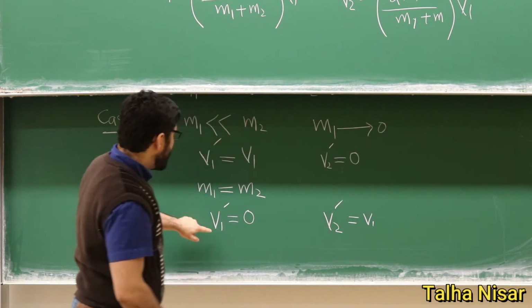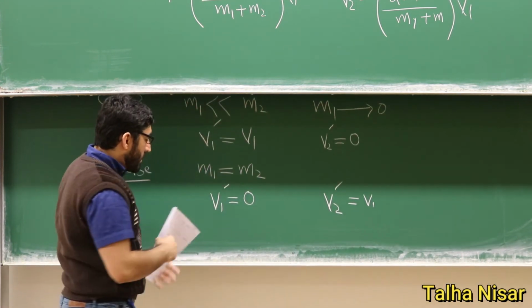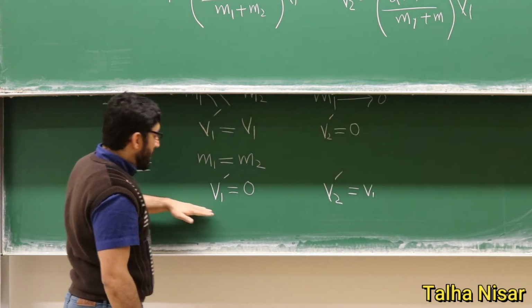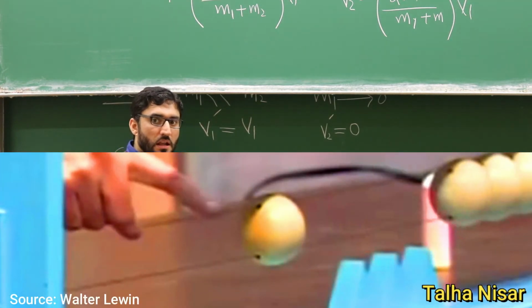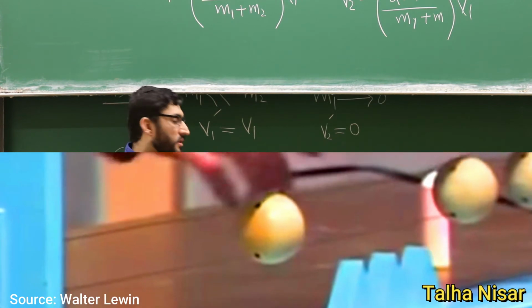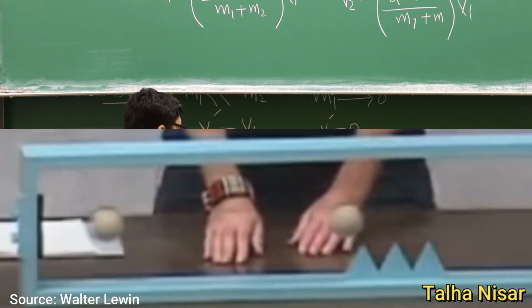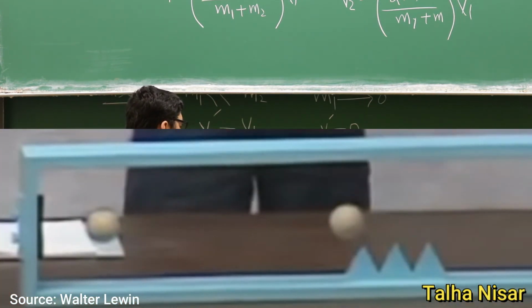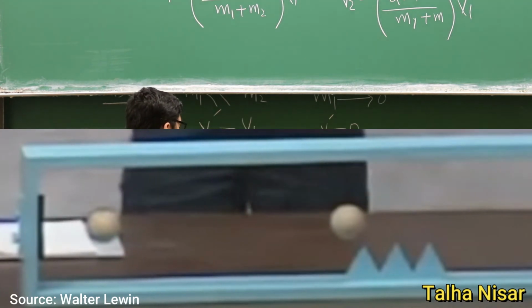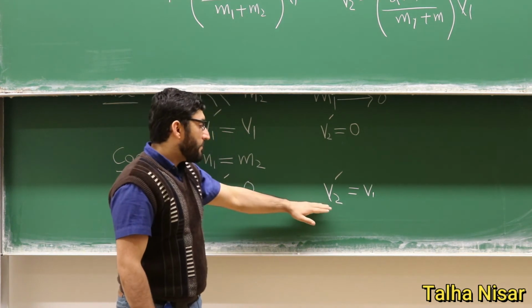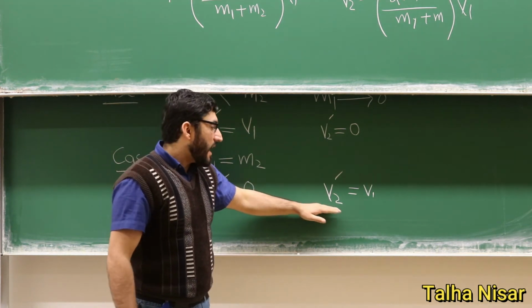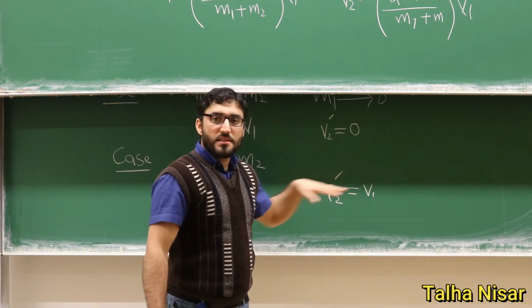So what we see here is that the particle m1 was initially moving with the initial velocity, and when it hits the second particle, which was at rest before the collision, this particle will stop and its velocity after the collision will be 0, and the kinetic energy, or the velocity, will be completely transferred to particle 2, m2, and this particle will move with the same velocity.